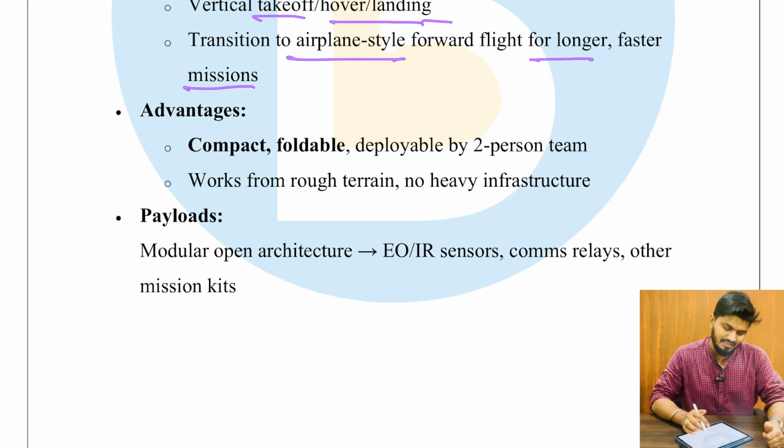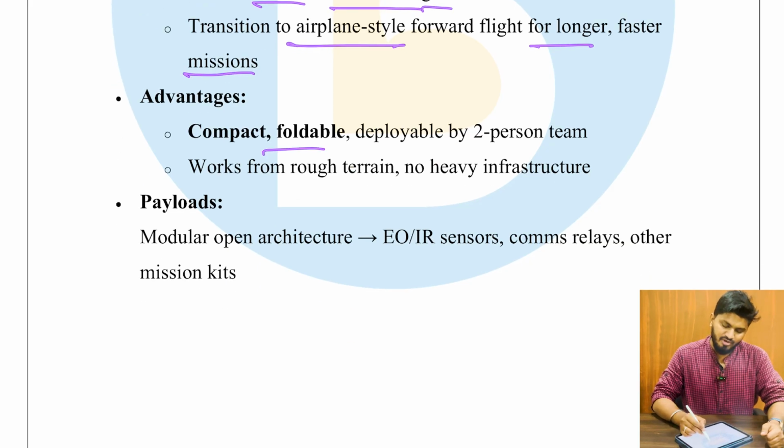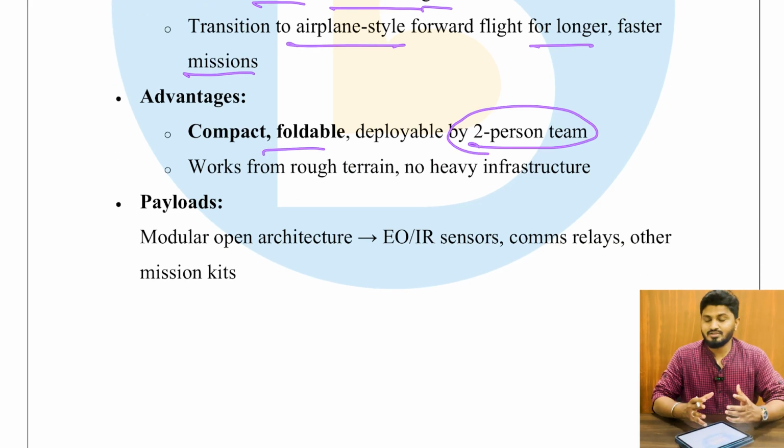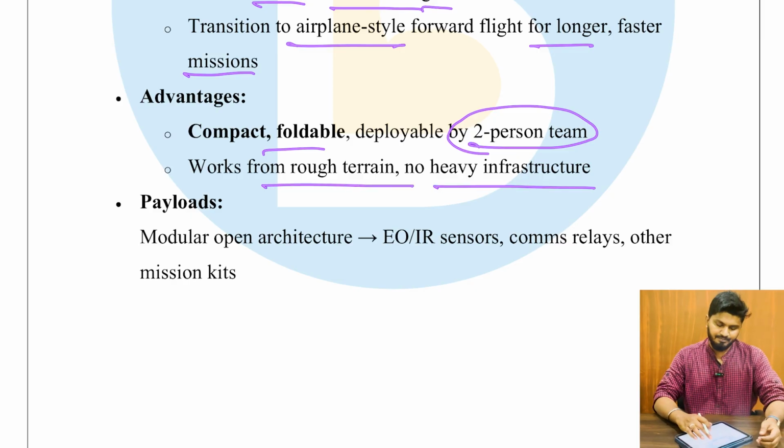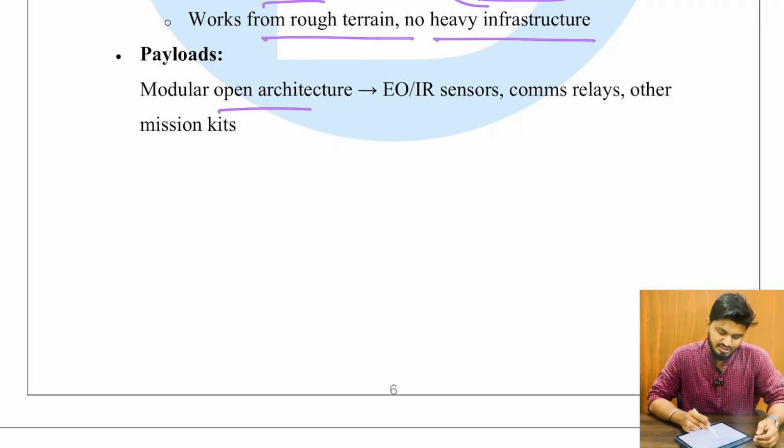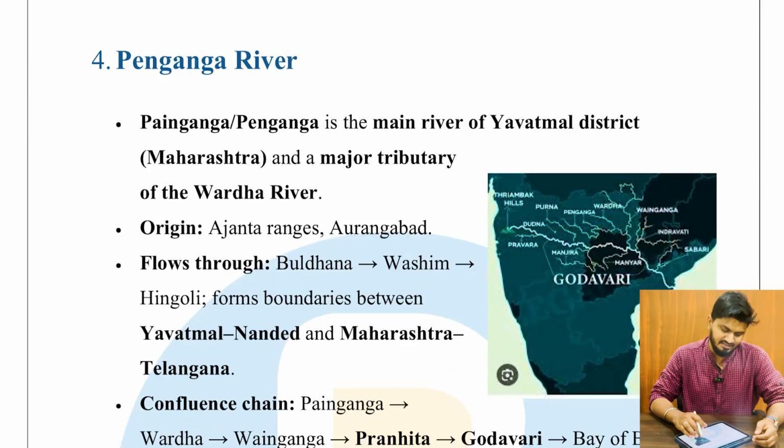And advantages: compact, foldable, and deployable by a two-person team. So not necessary to have a multiple member team. And it works from rough terrain and needs no heavy infrastructure. And the payloads are modular open architecture, EO/IR sensors, comms relays and other mission kits, etc., etc.